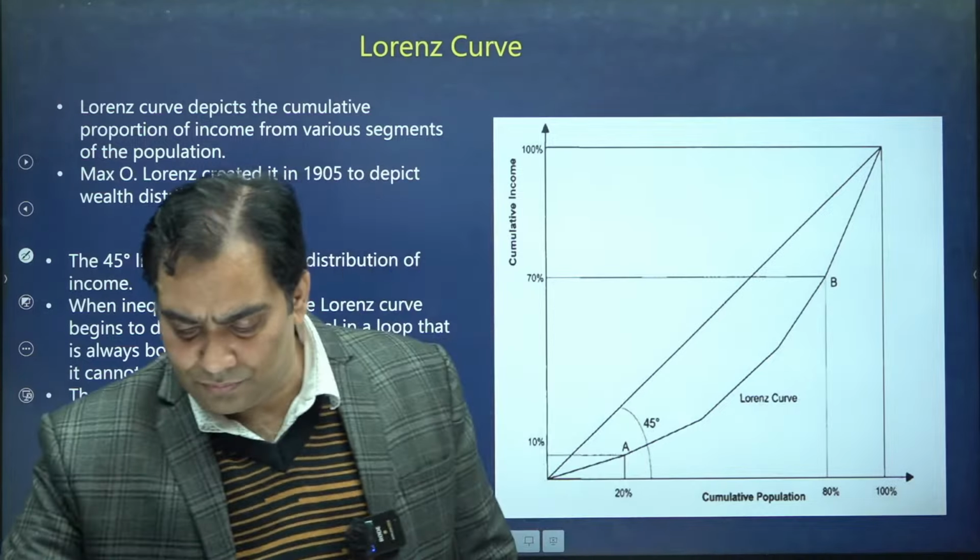As I said, it is a graphical representation of inequality in society.